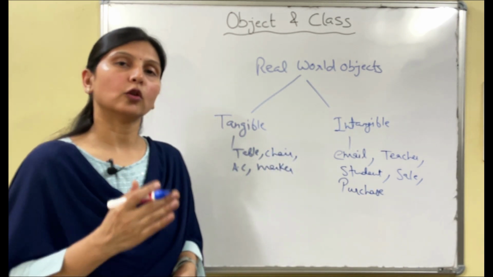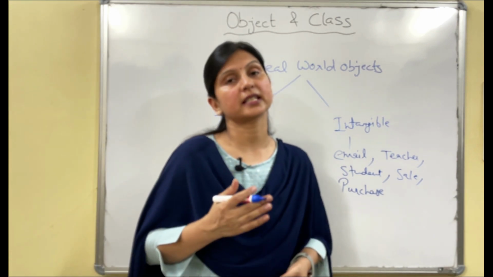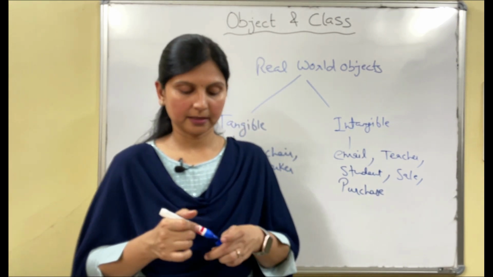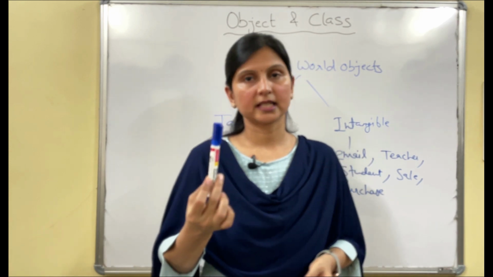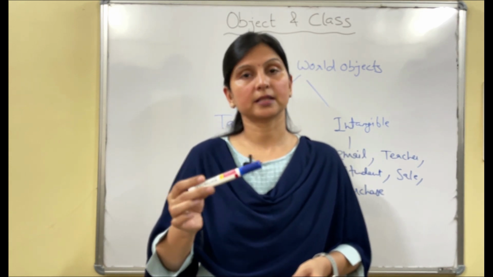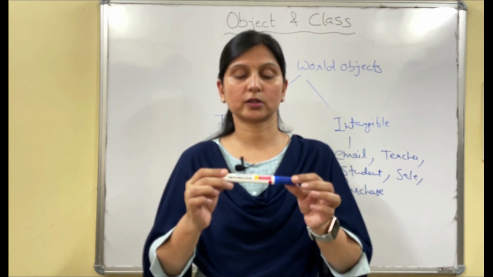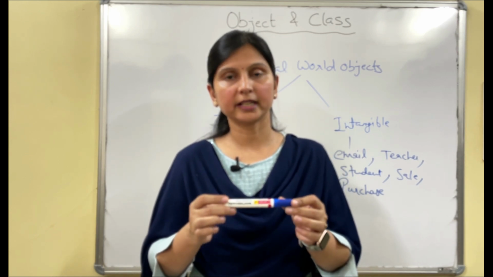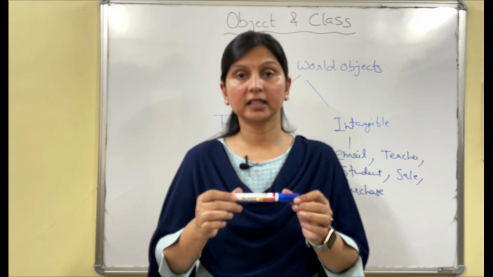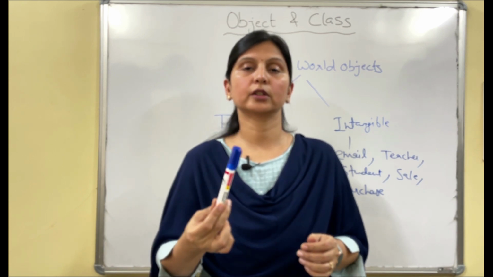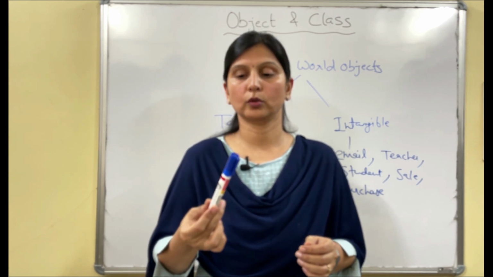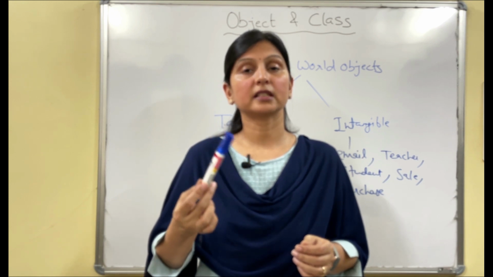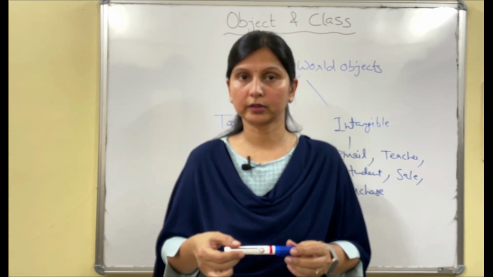And every object has some characteristics and behavior. For example, let's take this marker. This is an object and it has some characteristics. What are the characteristics of this marker? White and blue in color, and cylindrical in shape. Now what is the behavior of this marker? Behavior means what is the role of this. Its behavior is that it is used to write on the whiteboard.